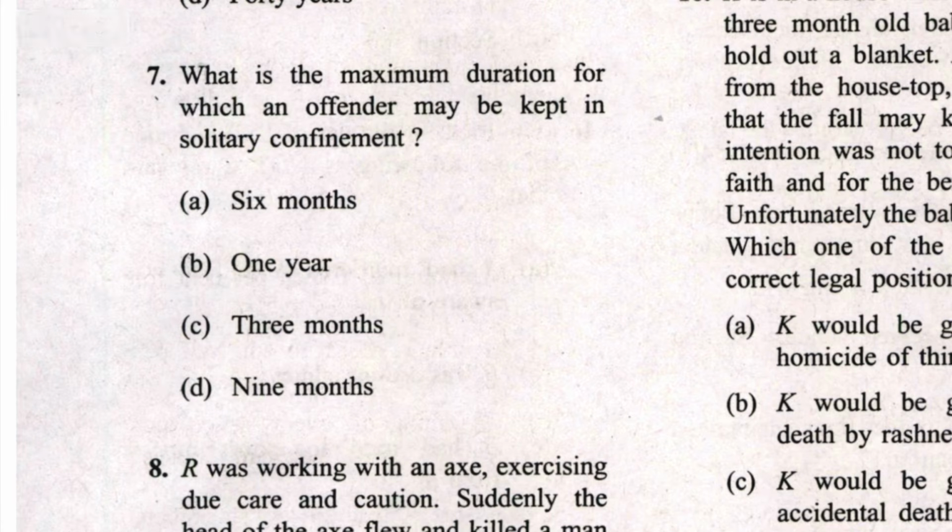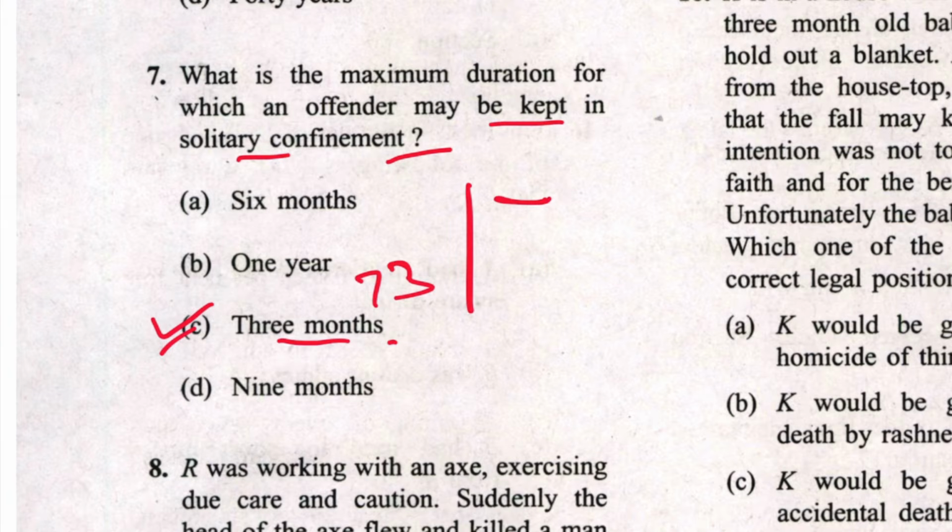Section 7. What is the maximum duration for which an offender may be kept in solitary confinement? Up to 3 months only. C is the answer. It is mentioned in section 73 of IPC. And how long can he be in solitary confinement at a time? Once at a time. It is mentioned in section 74.